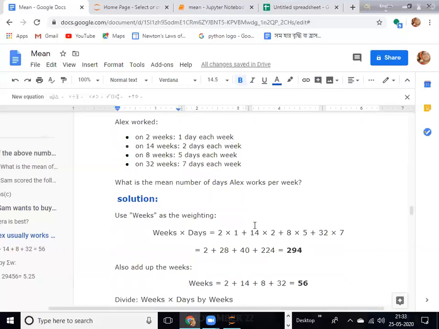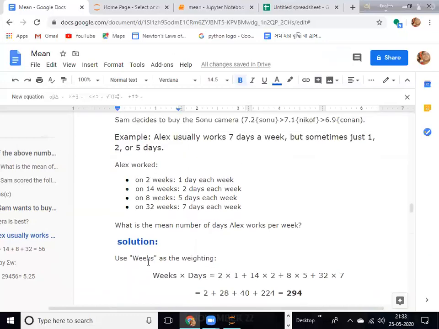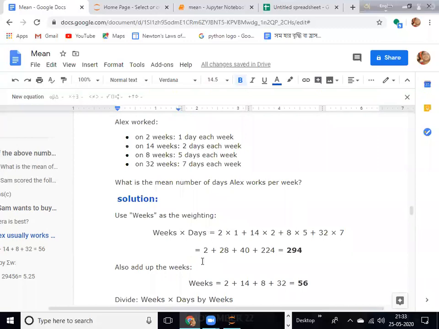It's very easy to use weeks as the weighting. So week is taken as the weighting, meaning W. So weeks into days. For 2 weeks he walks 1 day per week, so 2 into 1. That is sometimes known as W into X: 2 into 1, 14 into 2, 8 into 5, and 32 into 7. So this is weeks into days, meaning WX.